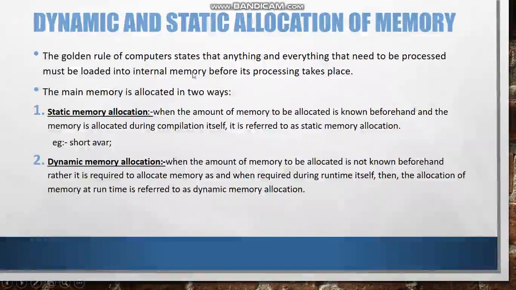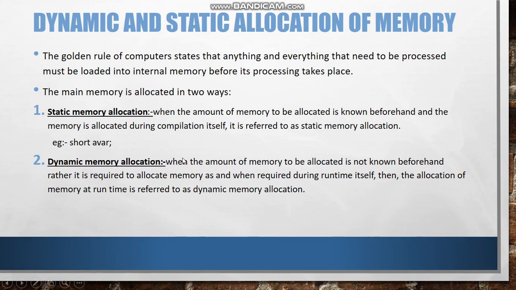Static memory allocation: when the amount of memory to be allocated is known beforehand and the memory is allocated during the compilation itself, it is referred to as static memory allocation. So when we declare a variable beforehand, like int i, or float f, double xyz, whatever we write, if we declare it before the program gets compiled, then that is called static memory allocation.